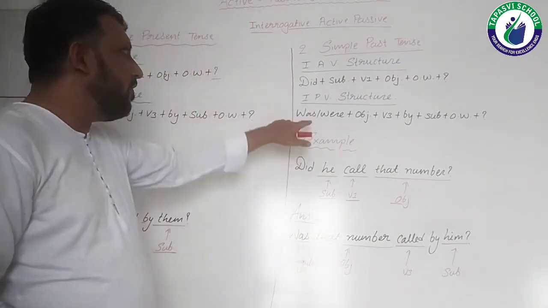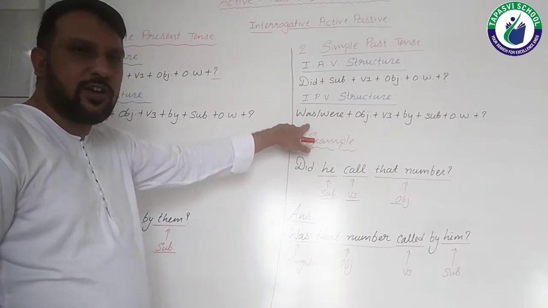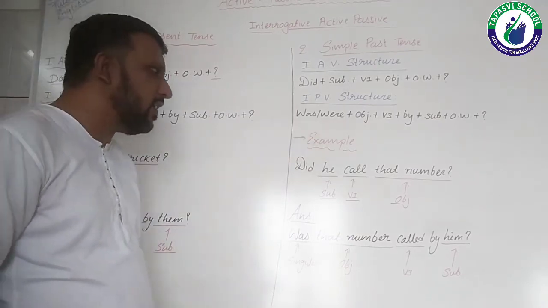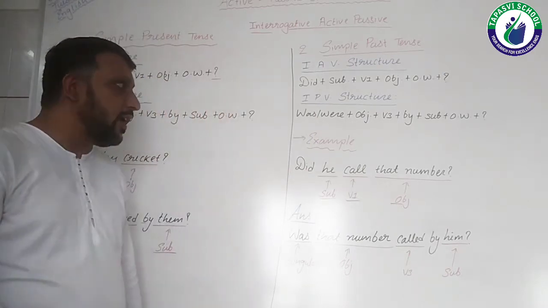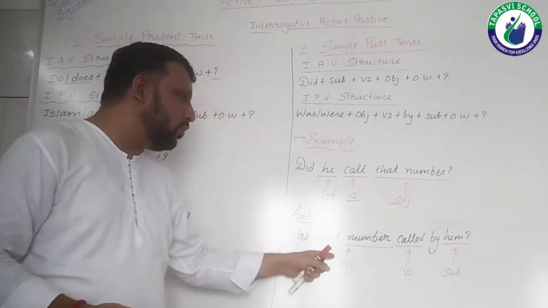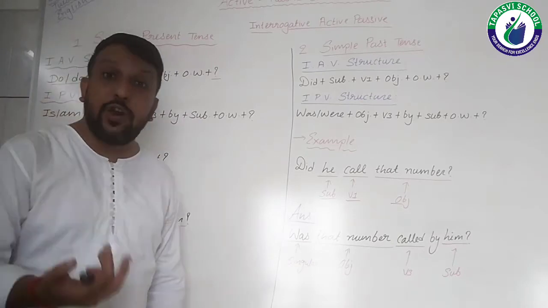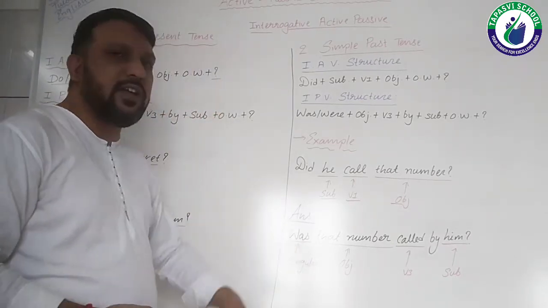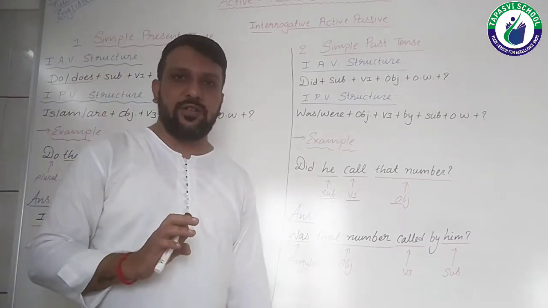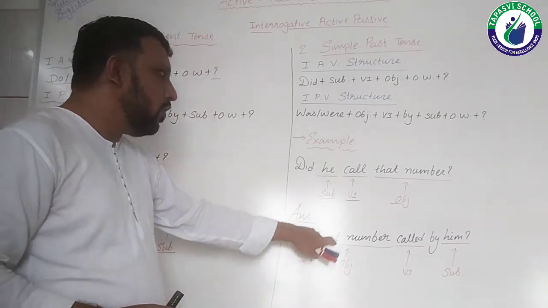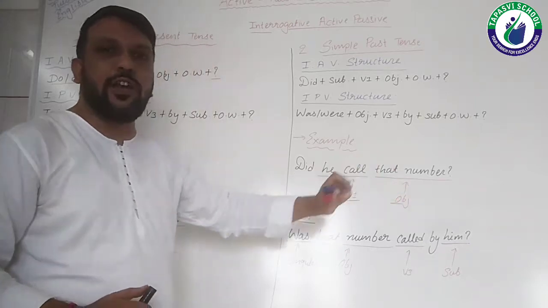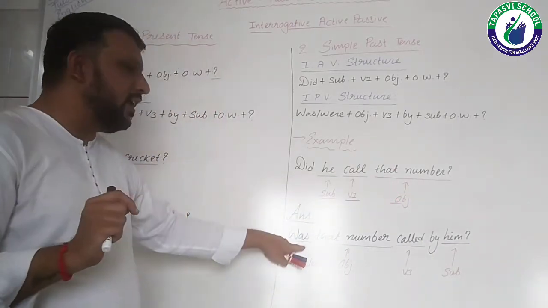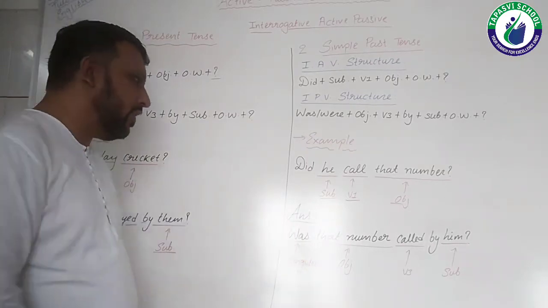So how? First of all, see the passive voice structure, students. We need to put "was" or "were", but before that we need to check whether the object which we are going to take first is plural or singular. Then only we can identify whether we need to put "was" or "were". So what is our object? That number, and that number is a singular object. So we need to put "was" over here.